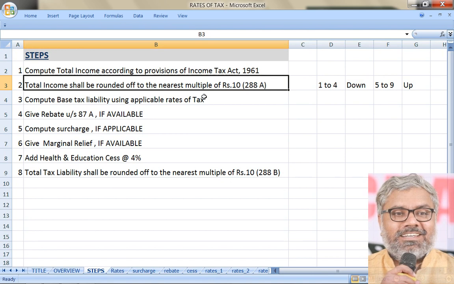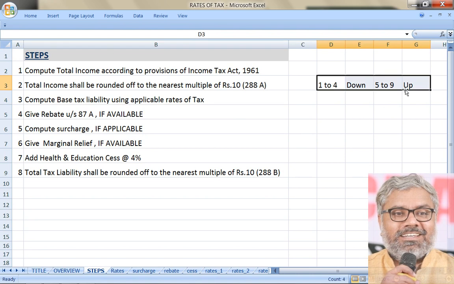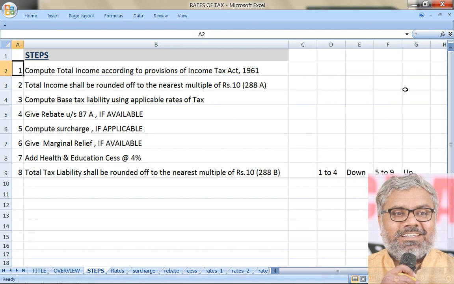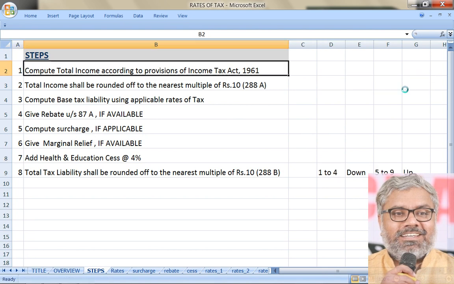It must be applied. No choice. Saying "Sir, I forgot" will not be acceptable. This is taxation. Every provision of the act has to be meticulously understood, remembered and applied. Application also should happen perfectly. So that is what we are talking about when it comes to rounding. Of course, the same rounding applies later also. We will come to that later.